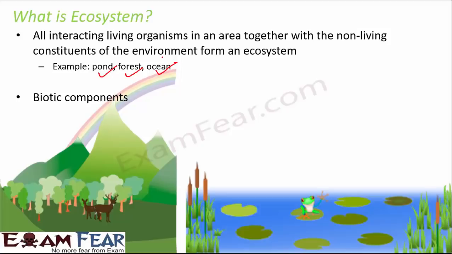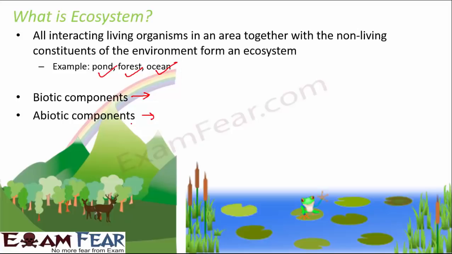Biotic components, that is the living components of the ecosystem. All the living organisms, whether it is animal, insects, birds, human beings, they are all biotic components. And the abiotic components, that is the non-living components. Non-living components would include soil, water, air, without which the living components cannot survive. So these biotic components and abiotic components together make the ecosystem.